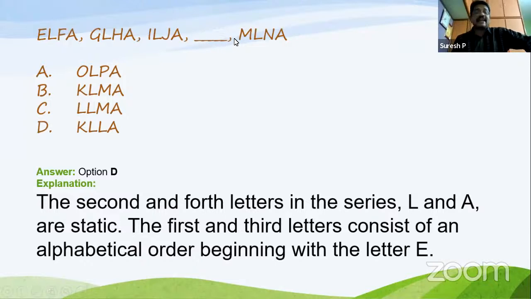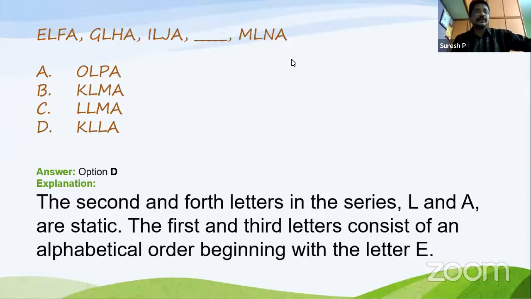So KL should come here. Next, MN. Observe the first and third letters. They are coming in succession: EF, GH, IJ, and then KL comes first. Clear? So in this way, you can identify easily.